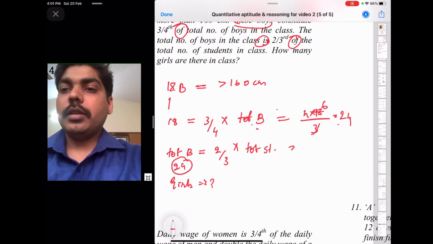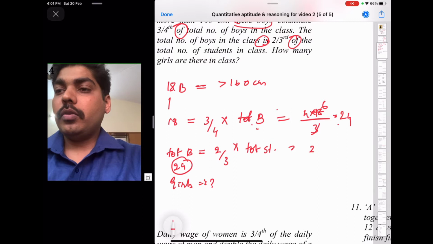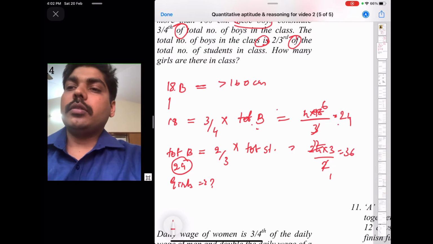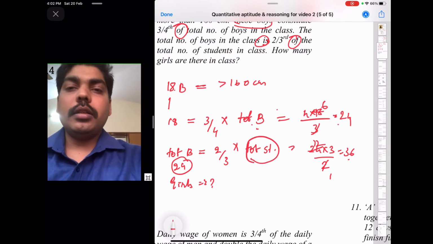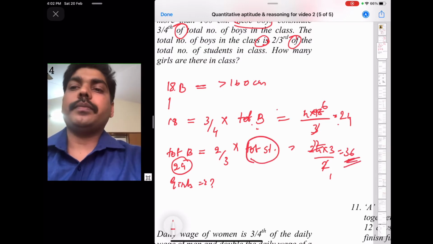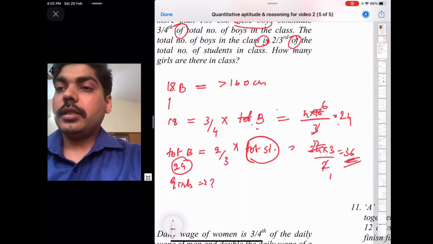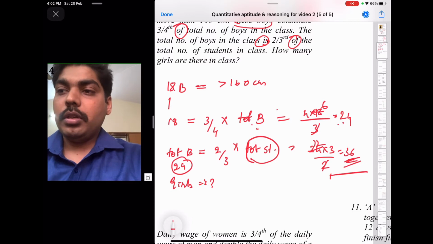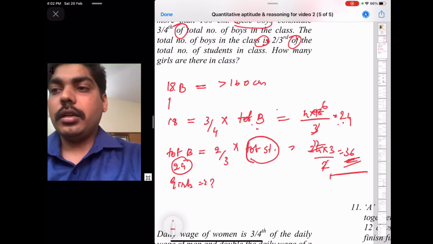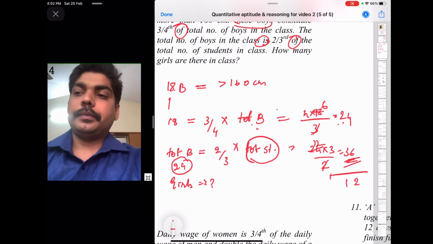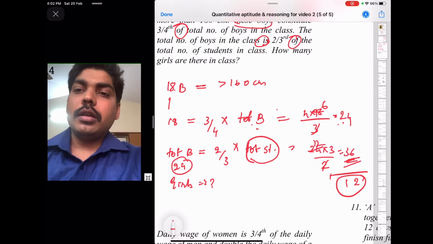Now again cross multiplied, 24 into 3 upon 2, so the total number of students is 36. Total number of students is 36, boys is 24, so if you subtract them you will get girls. Okay, so there are 12 girls in the class.